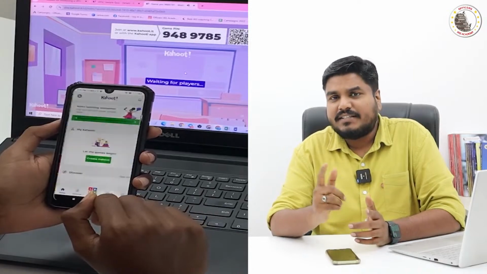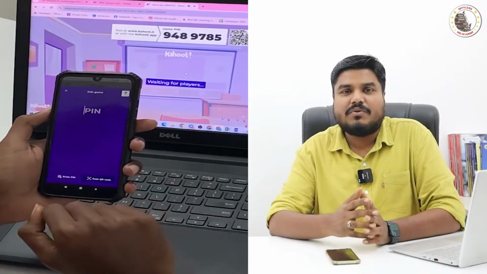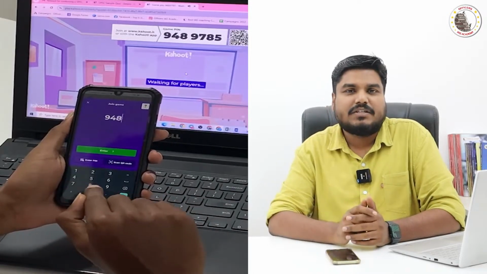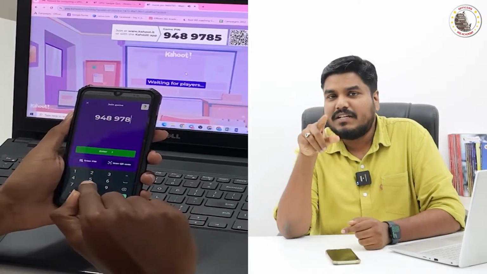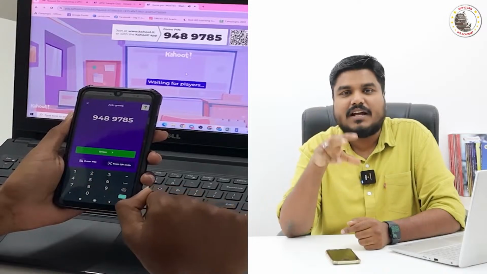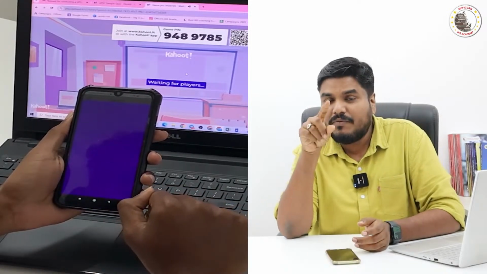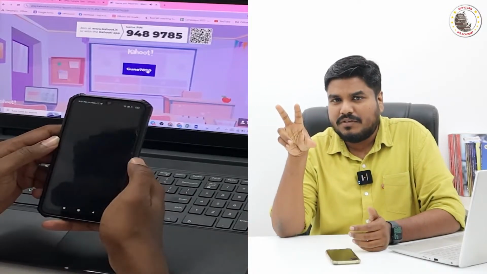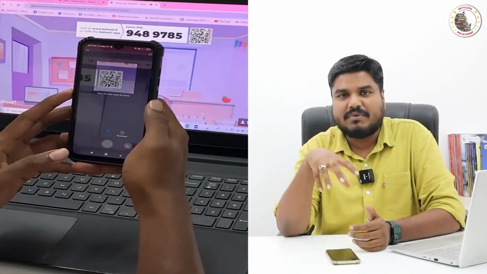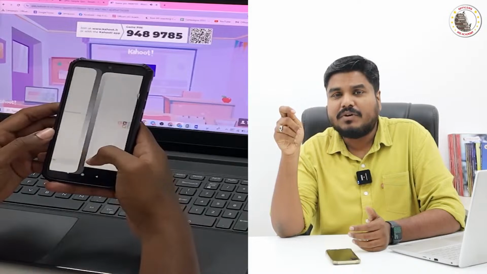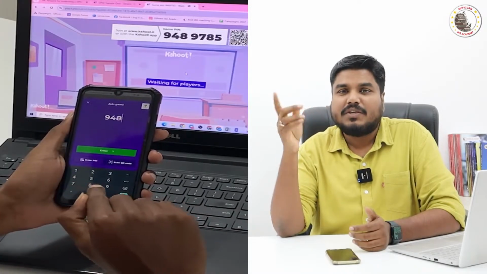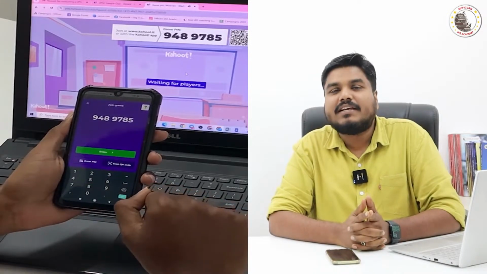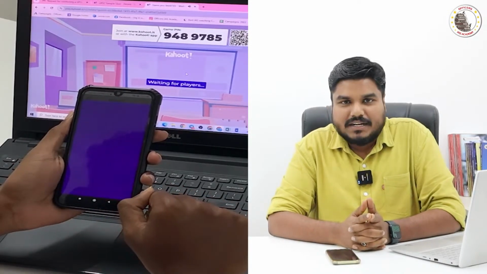So every Saturday at 6 p.m. in the live video, I will be giving you a 7-digit PIN. You have to enter that 7-digit PIN in your installed Kahoot application. Or we will give you a QR code. If you are not interested in installing the application, you can scan the QR code in the web browser and open the web page. In that you can enter this 7-digit PIN number and participate in this quiz program.